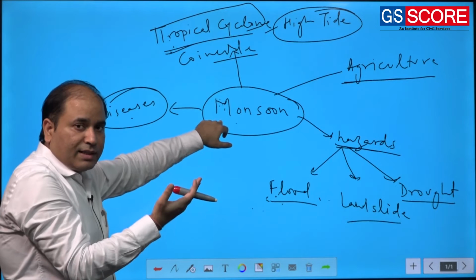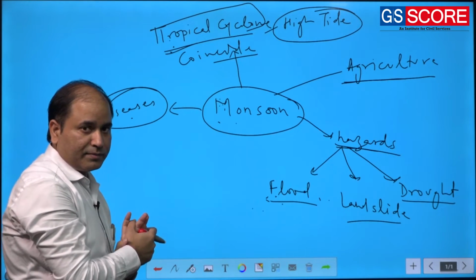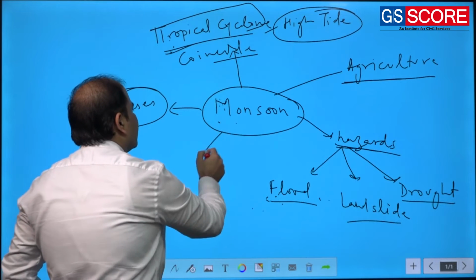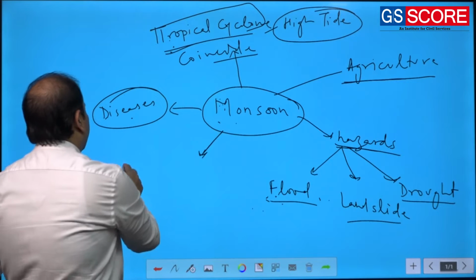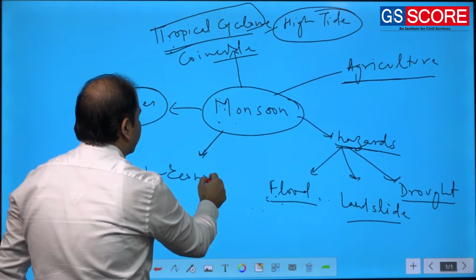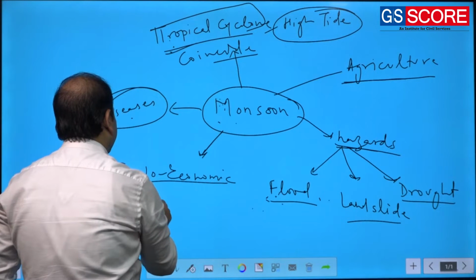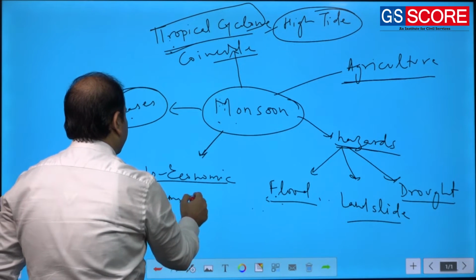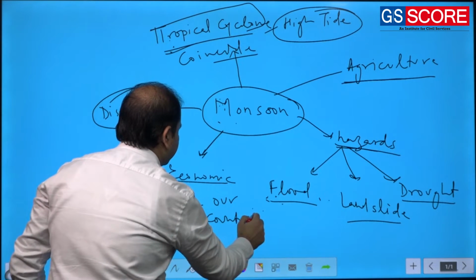So the outcome of diseases is also associated with the monsoonal rainfall. Also, this monsoonal rainfall in one way or another is associated with socio-economic problems of our country.